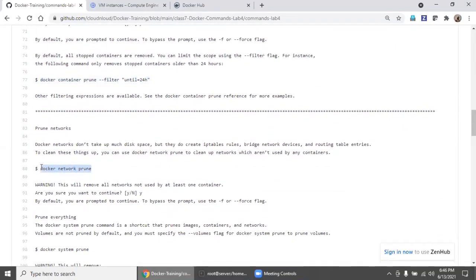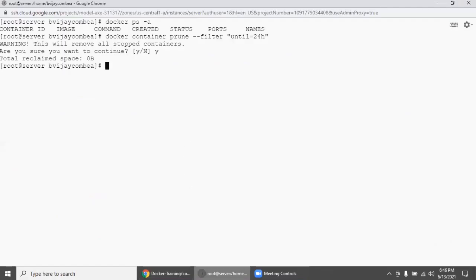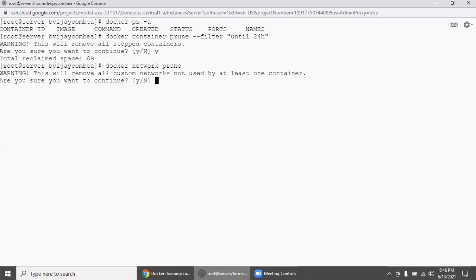And network prune, because sometimes even if you remove the container, stop the container, reclaim everything, each and every container will also use the routing table, network space. There is a lot of network involvement also. Each container will occupy those, and all of that has to be cleaned up on a periodic basis. So this command will help you if any network is not used, to clear those up.